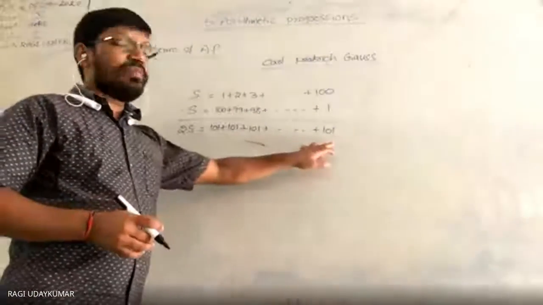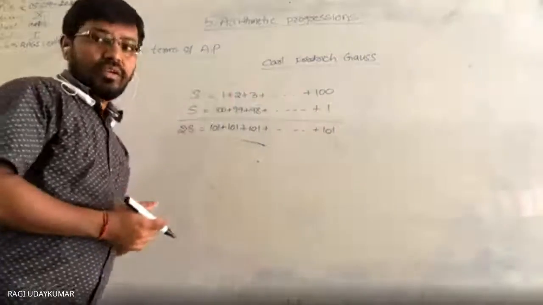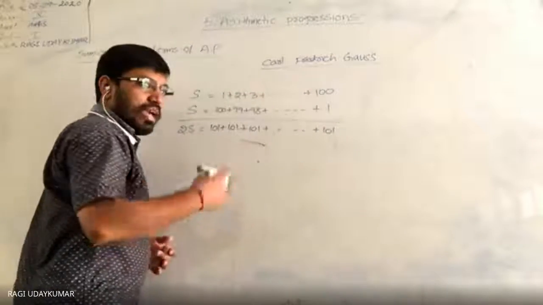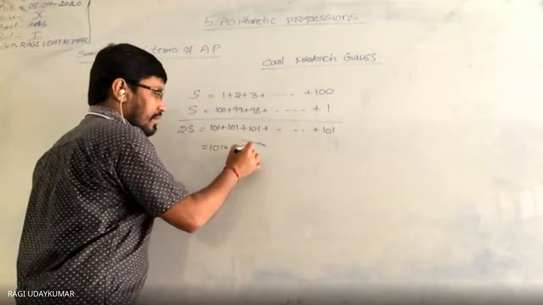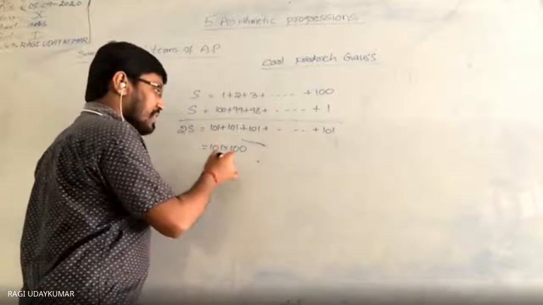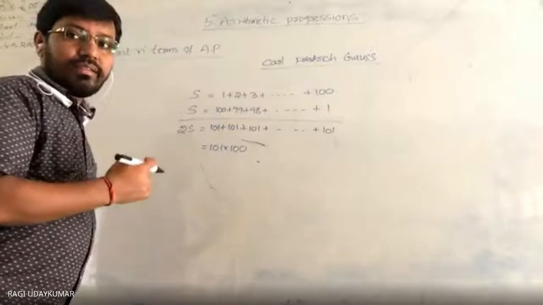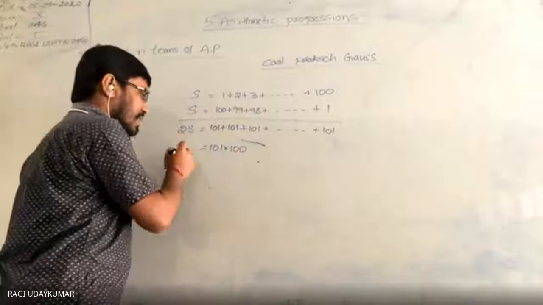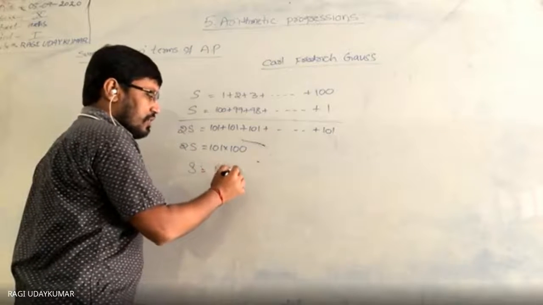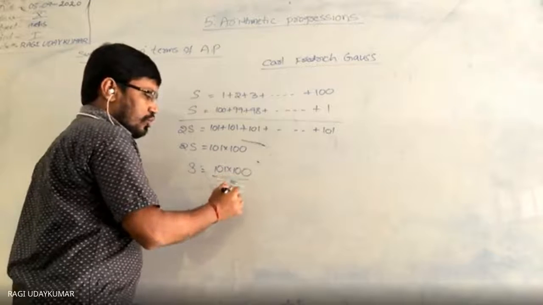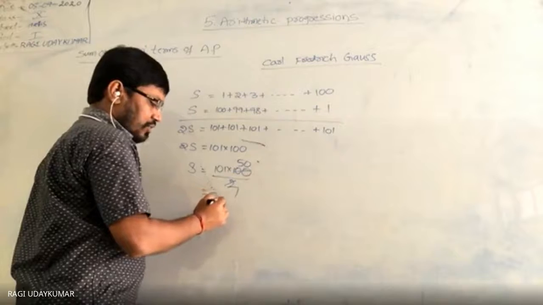How many times will 101 be there? 100 times, because 100 numbers are there. So adding 101, 100 times means 101 into 100. This is double the required sum, because we are taking 2 times into consideration. So S equals 101 into 100 by 2. 2 fifties are 100, so 101 multiplied by 50 is 5050.